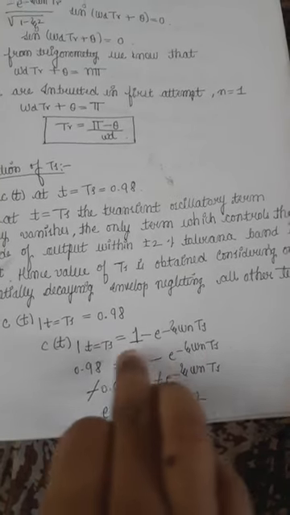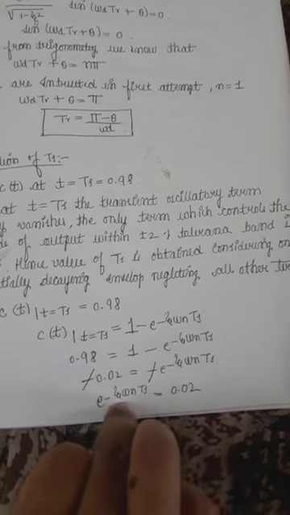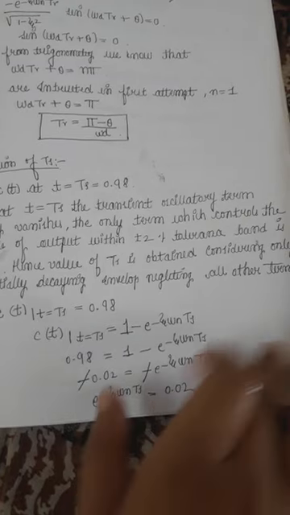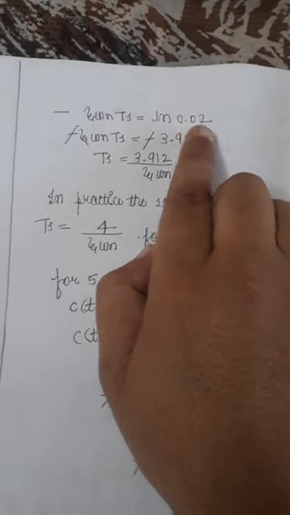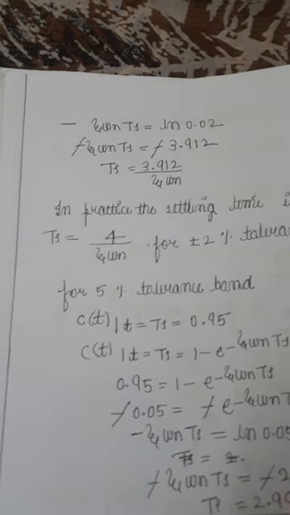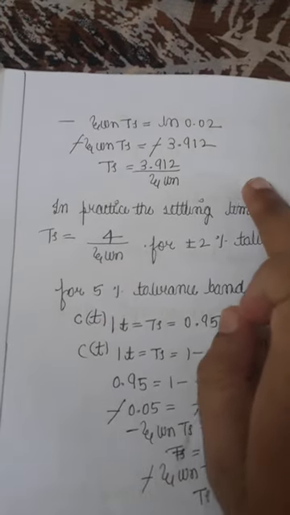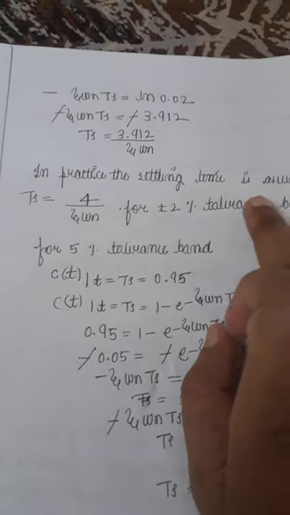If you substitute, 1 minus this gives 0.02, the minus signs cancel, so you will get 0.02. After that zeta omega n ts is equal to ln of 0.02 if you remove the exponential here. So ts is equal to 3.912 divided by zeta omega n, and approximately it is considered as 4.